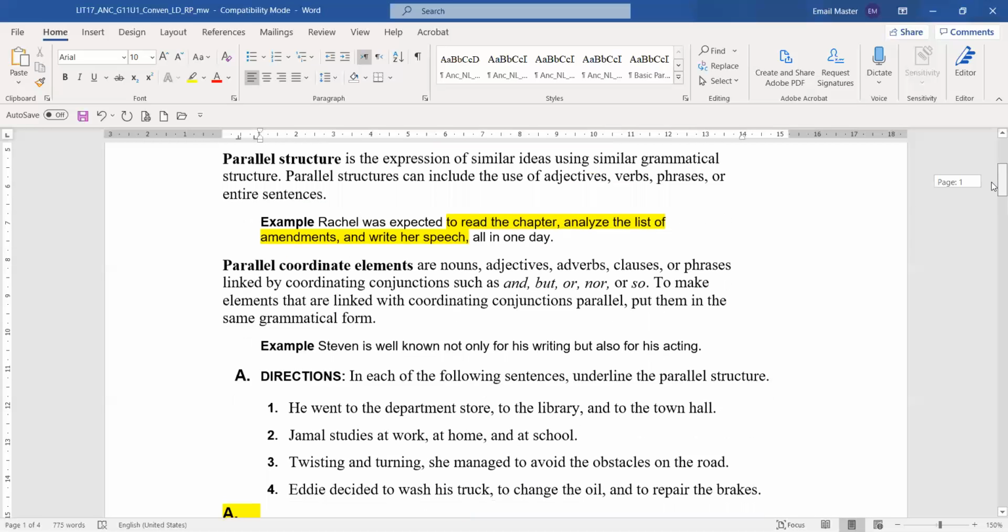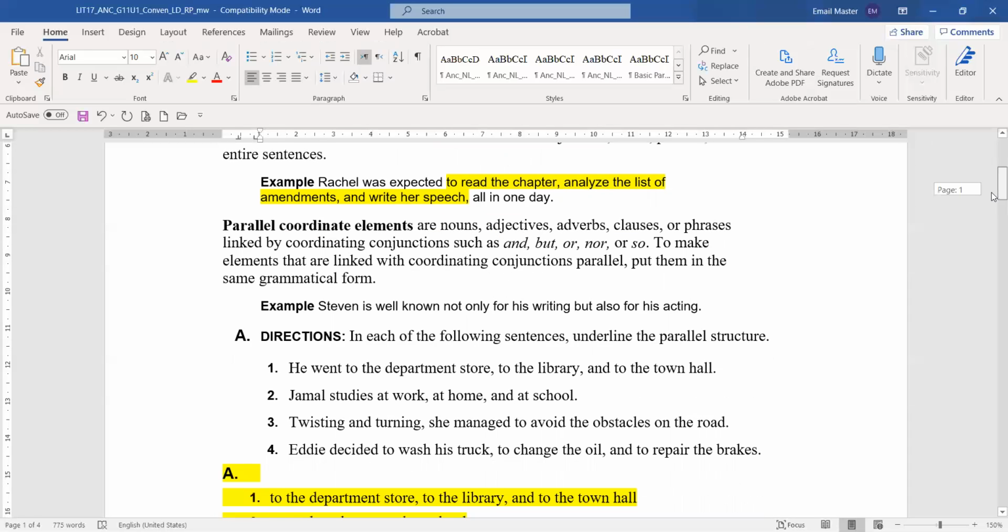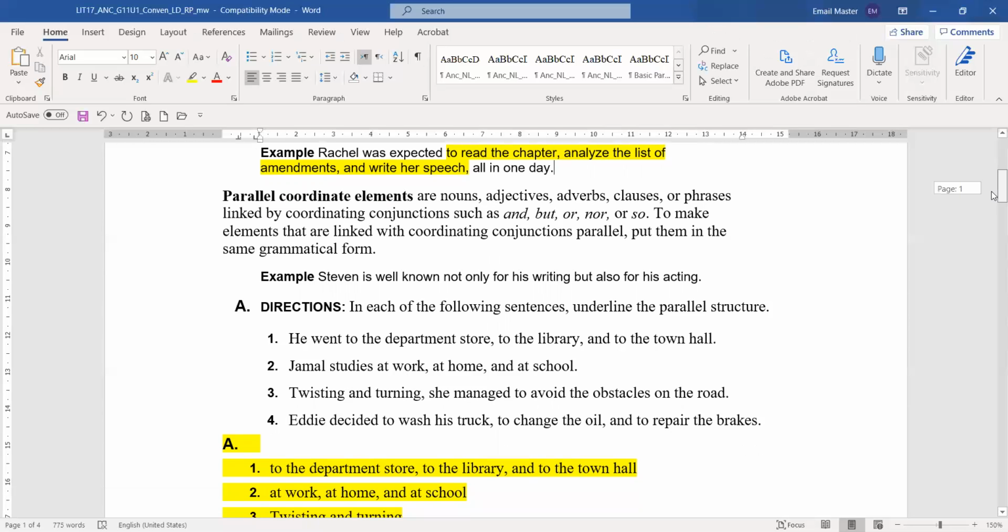Let's look at some examples. It says underline the parallel structure. So here, he went to the department store, to the library, and to the town hall. So all of these are the same. To, preposition. That means prepositional phrases. Jamal studies at work, at home, and at school. So they are all, again, prepositional phrases: at work, at home, and at school.